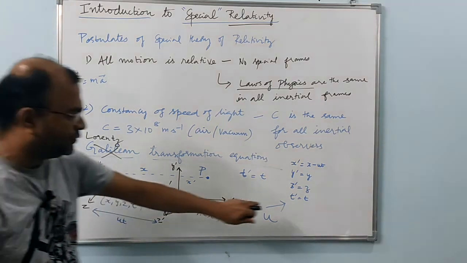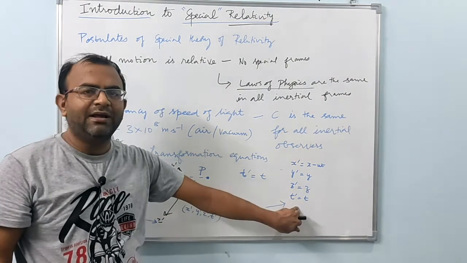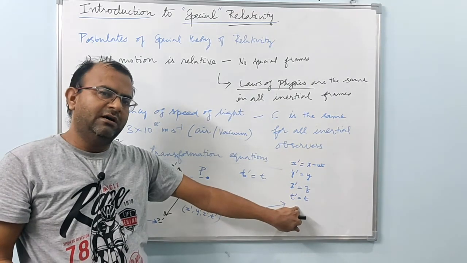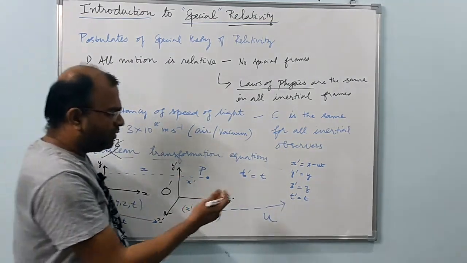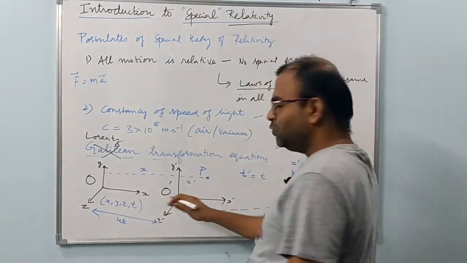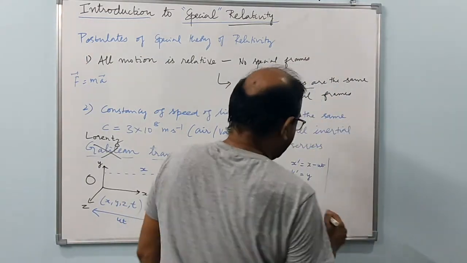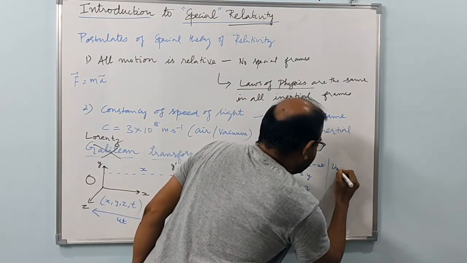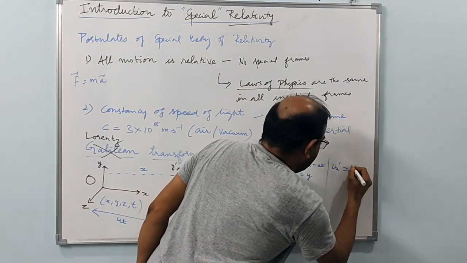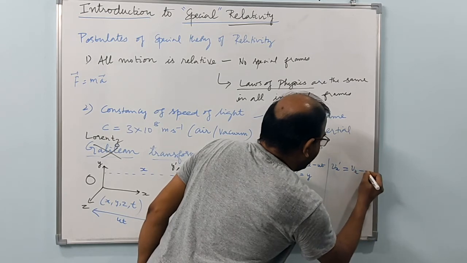But then this is also going to change if you apply Einstein's special relativity postulates. Now what about the velocities that these two observers would measure? The velocities would be just the differentiation of this, so it will be Vx prime is equal to Vx minus u.